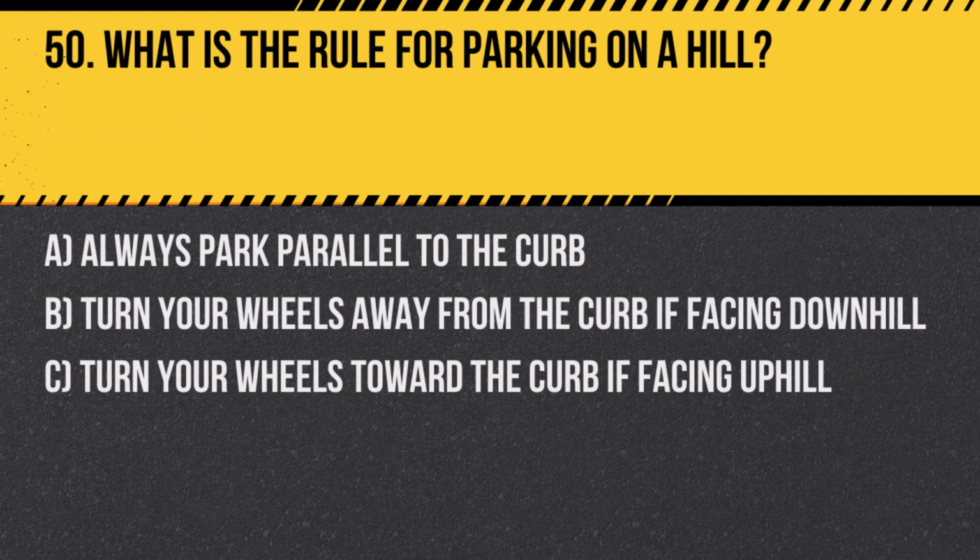Question 50. What is the rule for parking on a hill? A. Always park parallel to the curb. B. Turn your wheels away from the curb if facing downhill. C. Turn your wheels toward the curb if facing uphill. Answer: C. Turn your wheels toward the curb if facing uphill and away if facing downhill. This prevents the vehicle from rolling into traffic if the brakes fail.